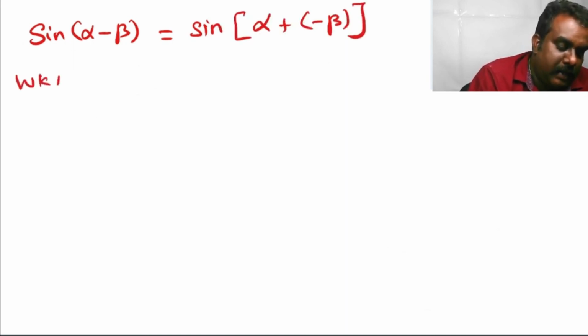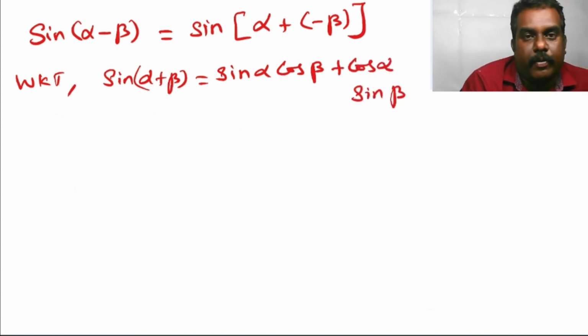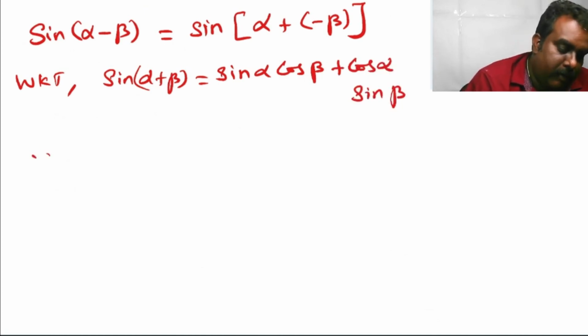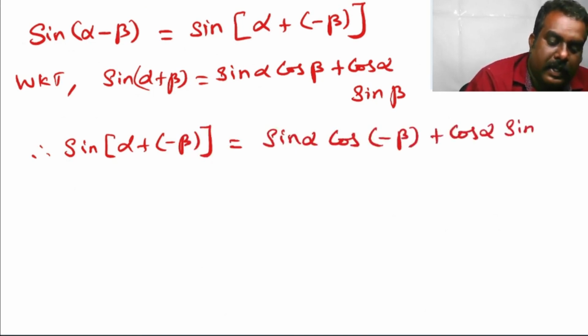We know that sin alpha plus beta is equal to sin alpha cos beta plus cos alpha sin beta. Therefore, sin of alpha plus minus beta can be written as sin alpha cos of minus beta plus cos alpha sin of minus beta.